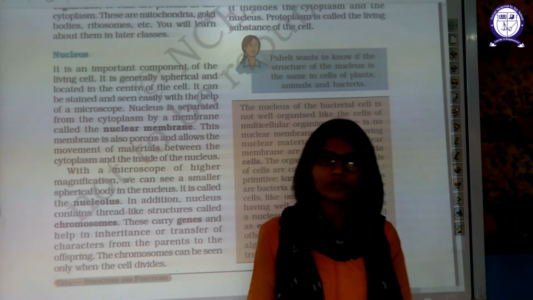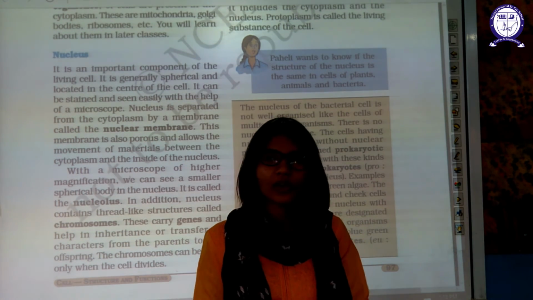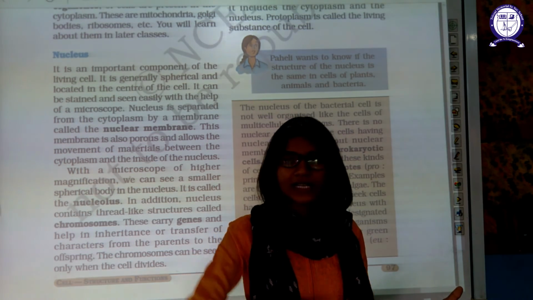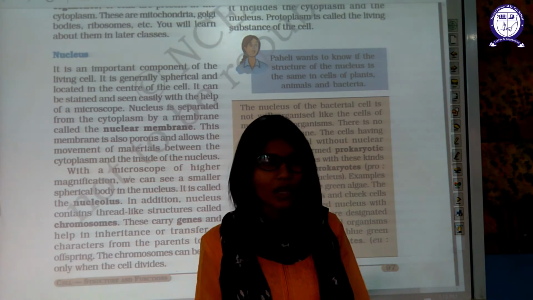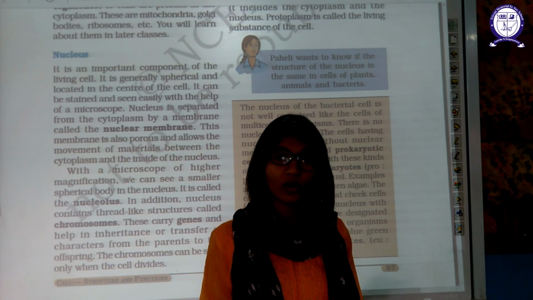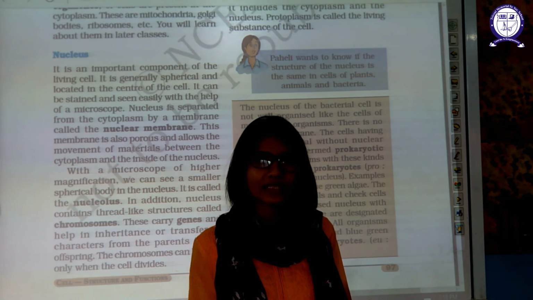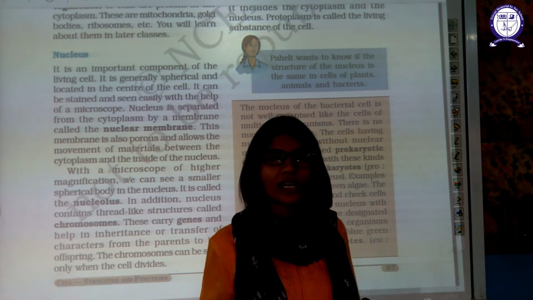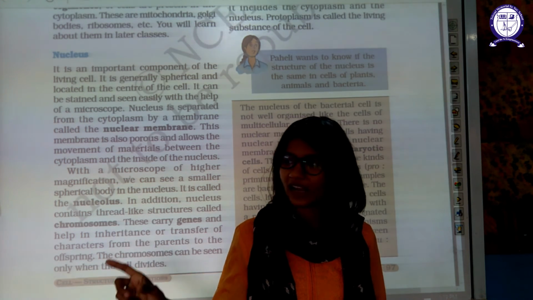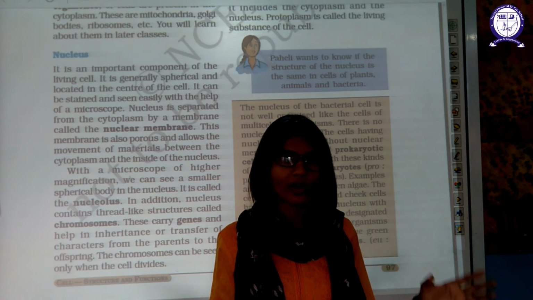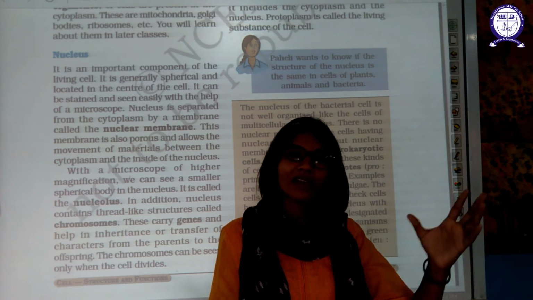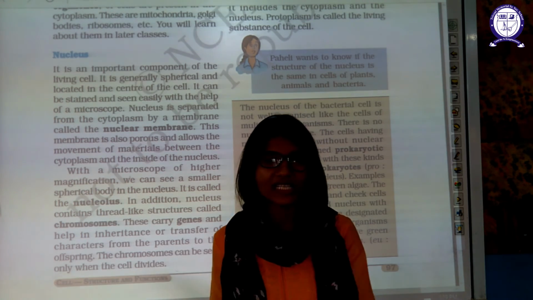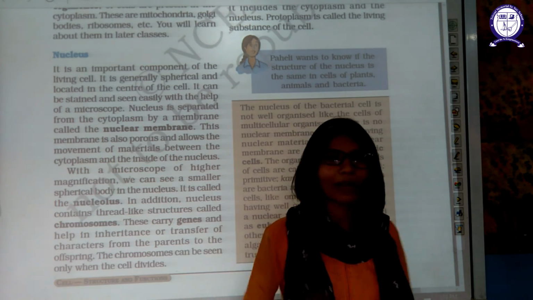Another term: you can differentiate all cells into another category. The first one is prokaryote, the second one is eukaryote. Pro means ancient, old. Karyote means nucleus. Whenever you hear the word karyote, it means related to the nucleus. Eu means true. So prokaryote means old nucleus, which is without a nuclear membrane. Eukaryote means true nucleus, which is present with a nuclear membrane.